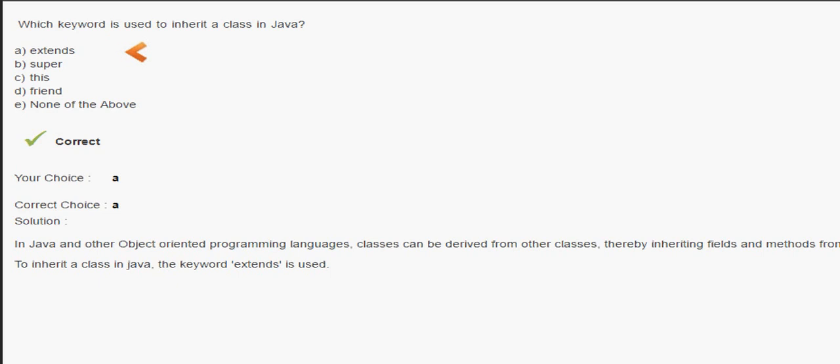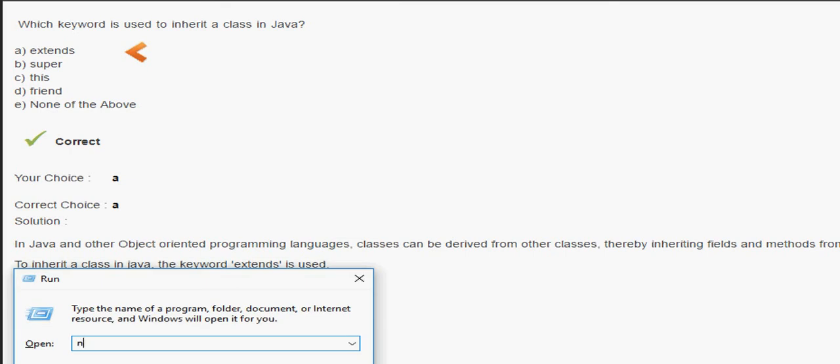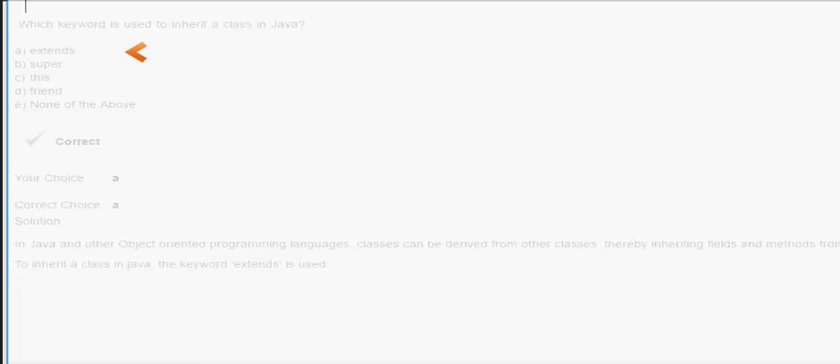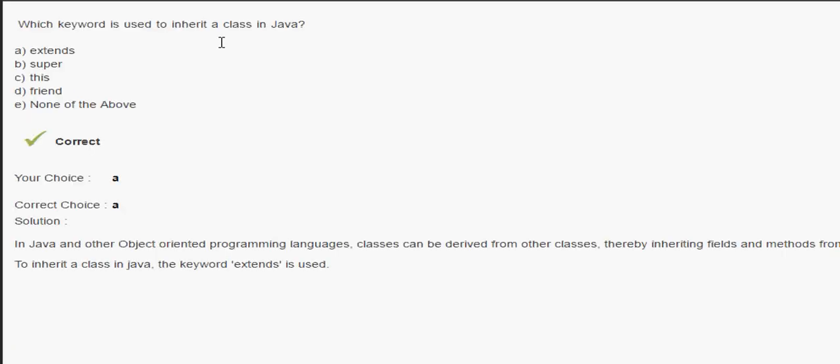And in C++, there is an operator for that. That operator is the colon, which is the extension. It means we are going to use inheritance, so we have to use this colon.